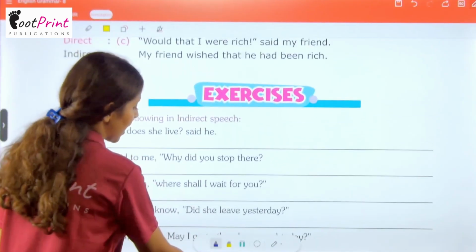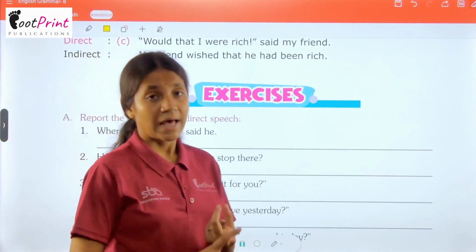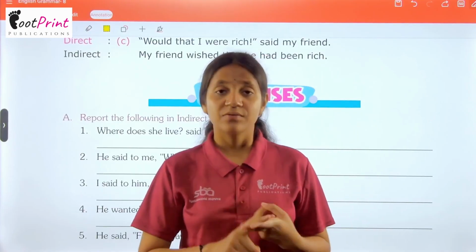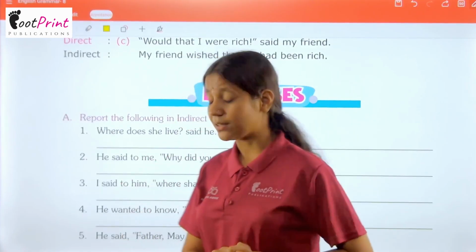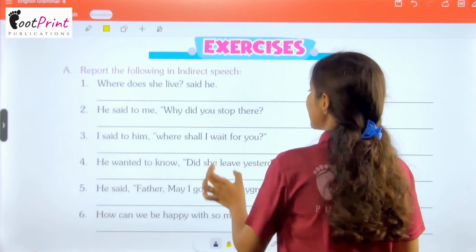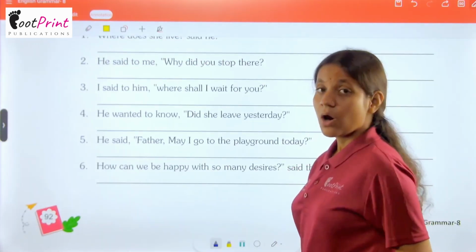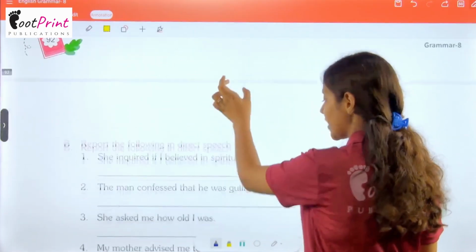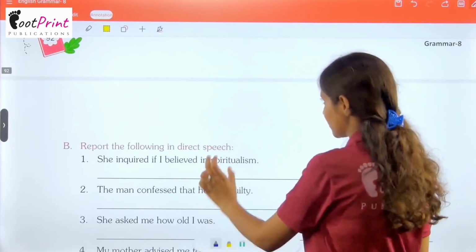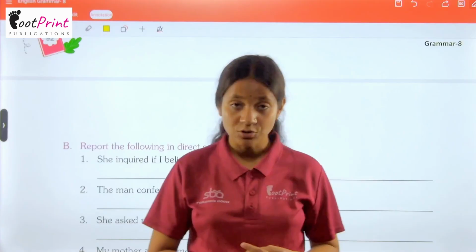So students, that was all about our chapter. In this chapter, we have discussed direct and indirect speech, and we learned the conversion between the tenses and the form of tenses as well. So, in today's class, we are going to learn this much only. On the basis of the above explanation of this chapter, you are provided with the back exercise for the practice of the same that you have to do by yourself.